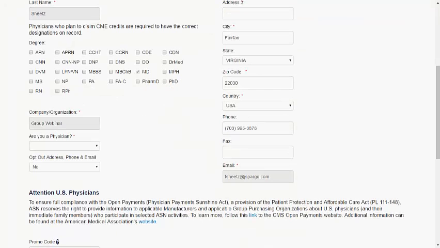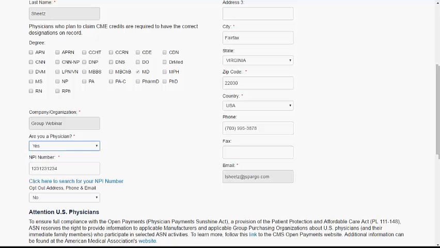If your delegate is a physician in the United States and you answer yes to the question, "Are you a physician?" you will be asked to provide their NPI number. If you do not have their NPI number, please click this link to search for it.